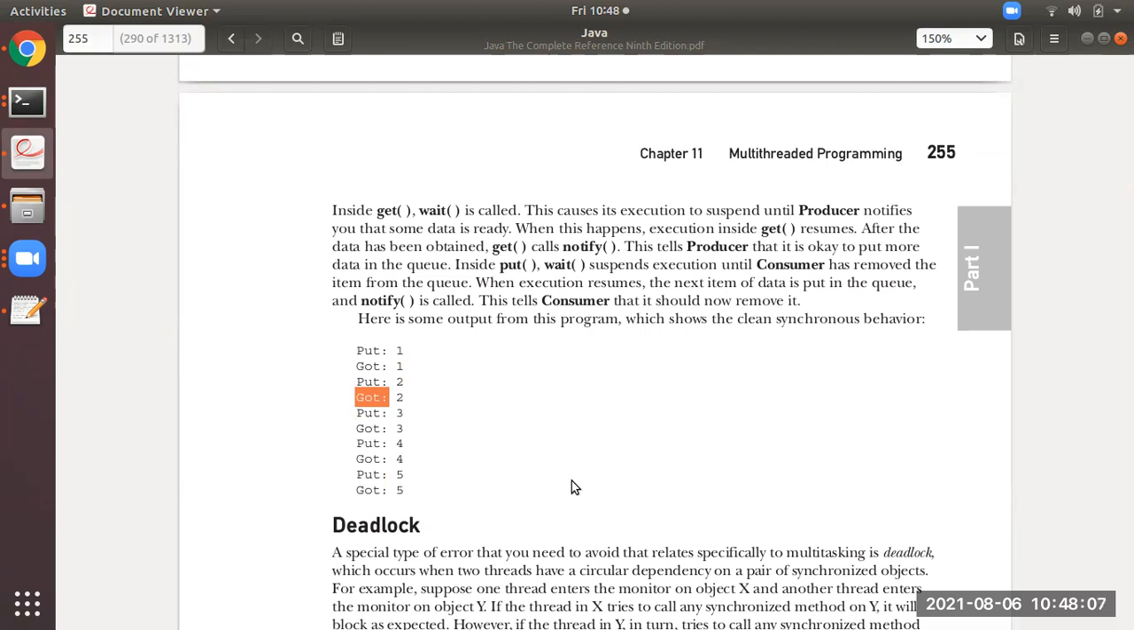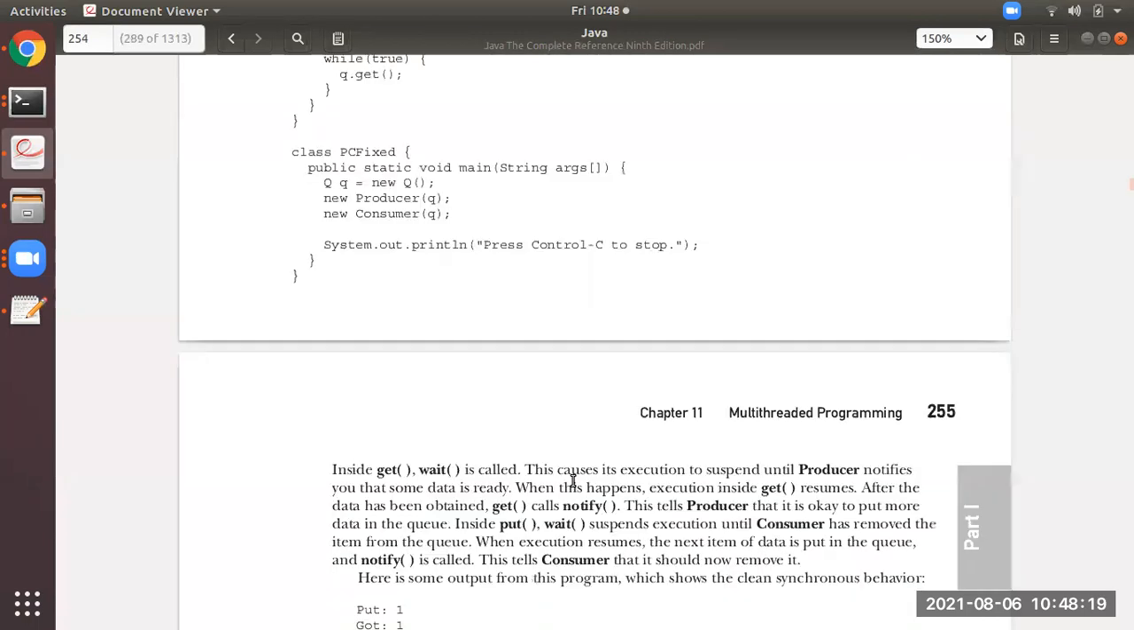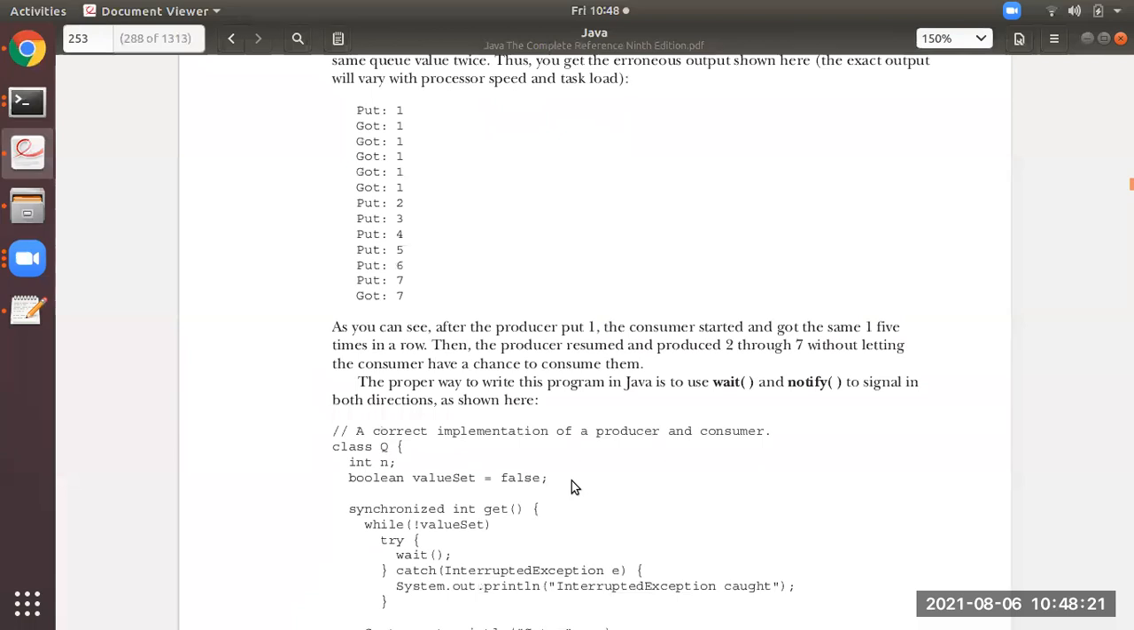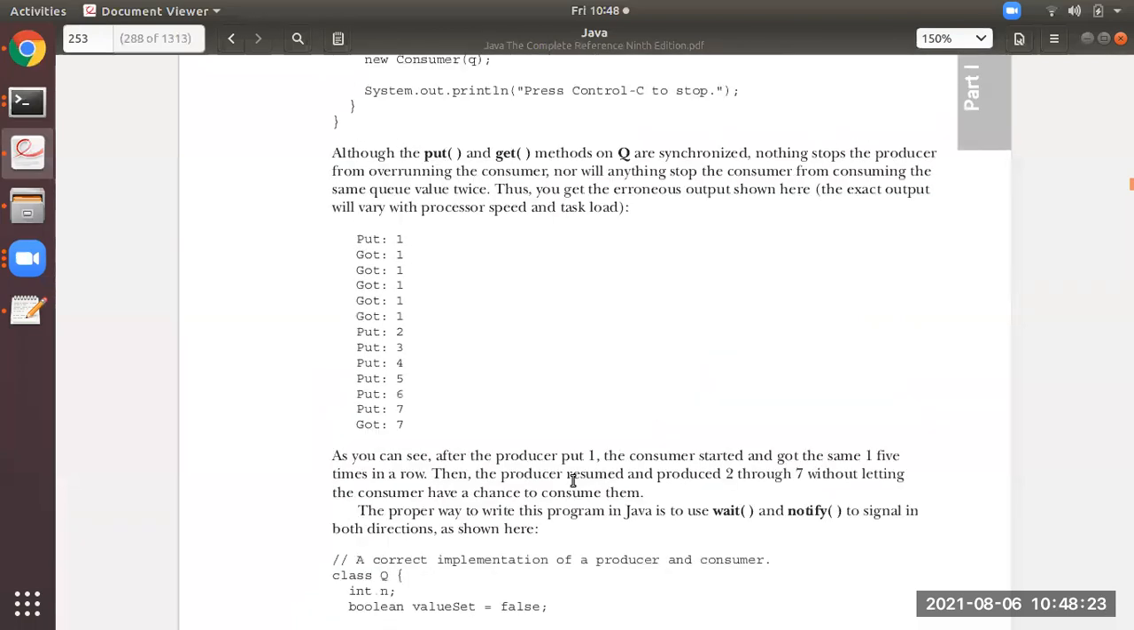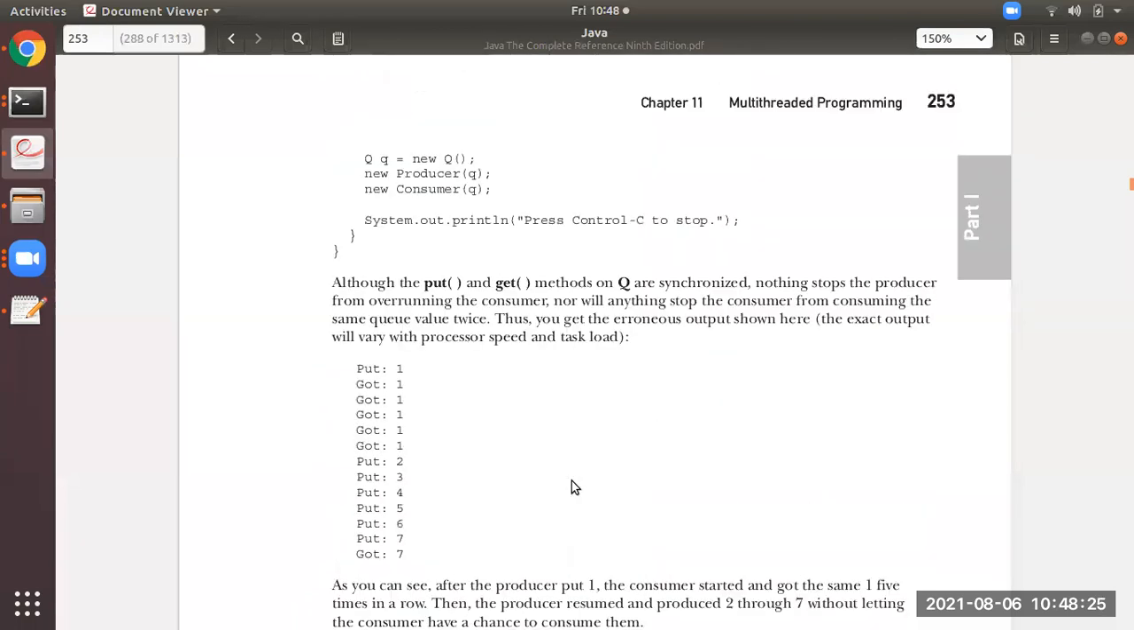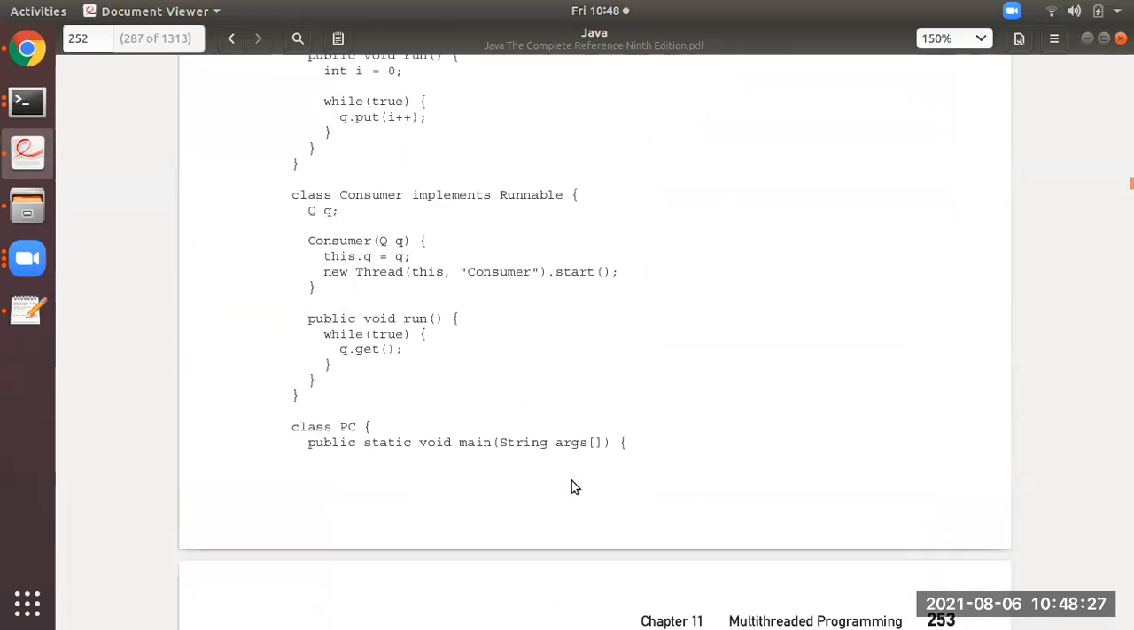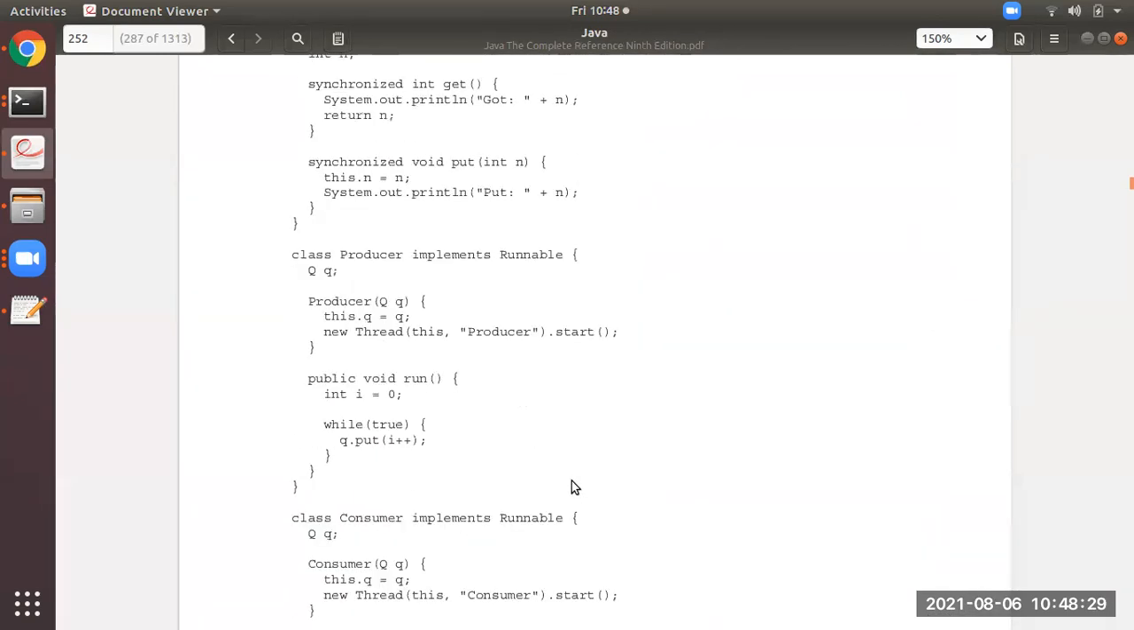So this kind of producer producing, consumer consuming is a correct implementation of producer and consumer under the concept of inter-thread communication. Okay. So this is what will be implemented with the help of methods like wait and notify, as I said just now.